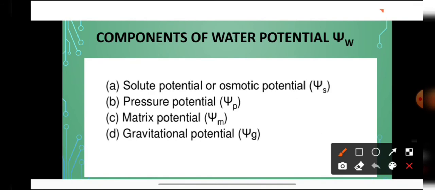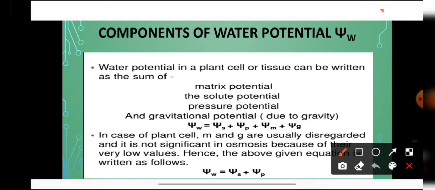So there are actually 4 components of water potential. First, students, is solute potential, which is also known as osmotic potential or psi S. Second, students, is turgor pressure or pressure potential, denoted by the symbol psi P. Third is the matric potential and fourth is the gravitational potential. So we can say that water potential is the sum of all the different potentials, equal to psi S plus psi P plus psi M plus psi G.